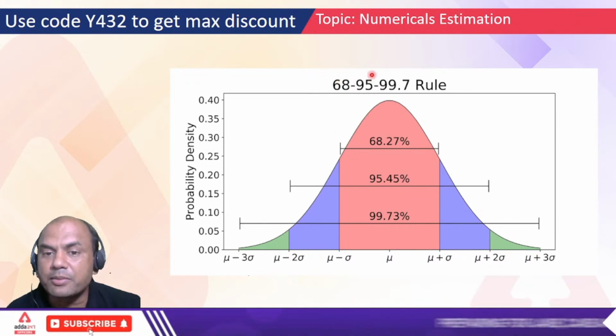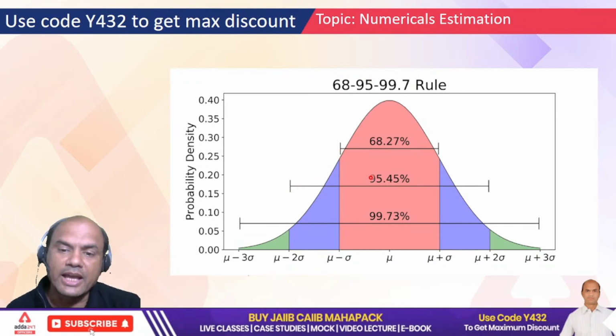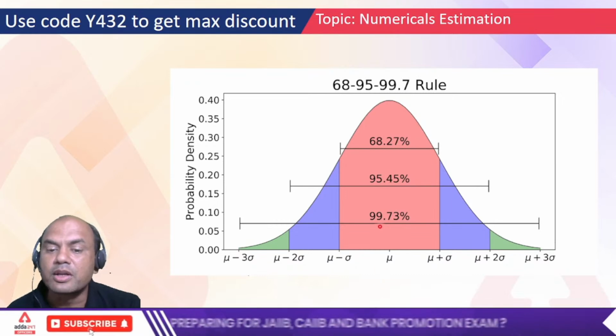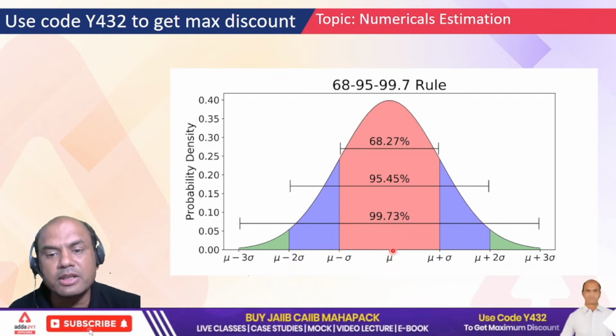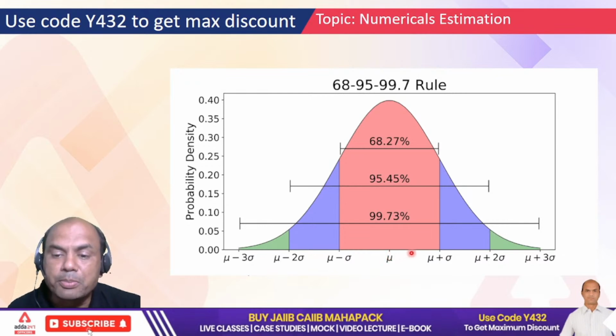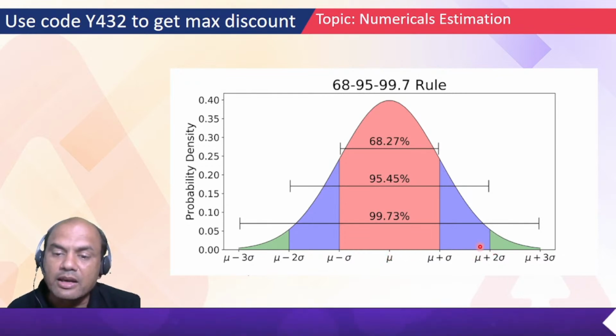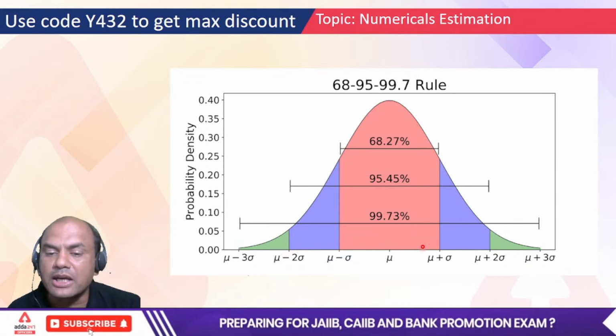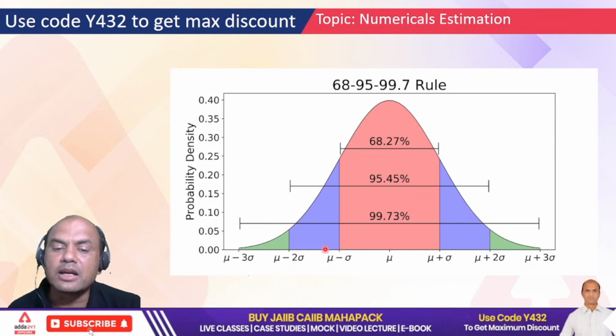Now if I take 95% confidence, the actual figure is 95.45. This is my population mean and my sample mean will lie between mu plus 2 standard error and mu minus 2 standard error. So 2 standard error here, 2 standard error here.